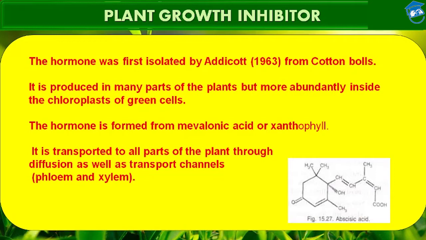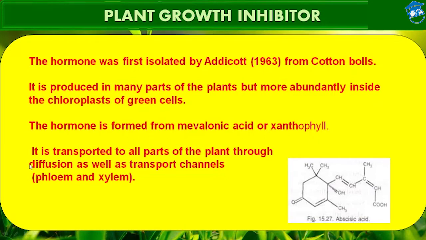A question may come: from which is abscisic acid, which is a phytohormone, formed? The answer is mevalonic acid or xanthophyll.